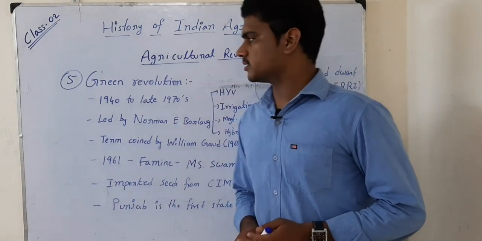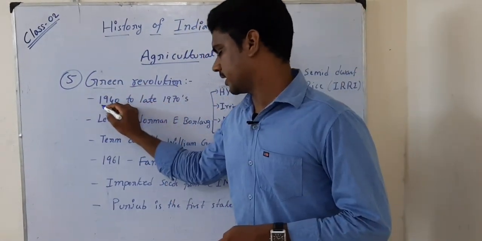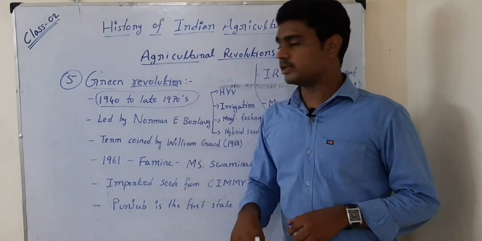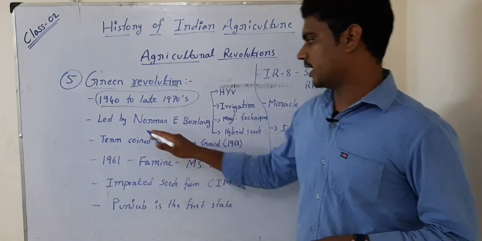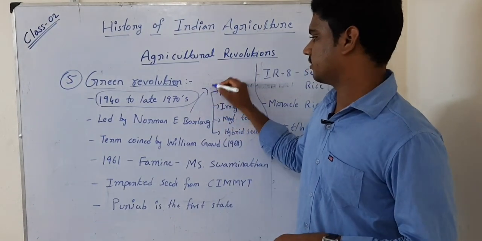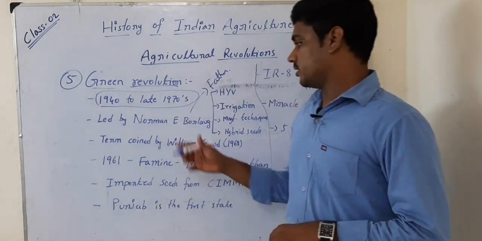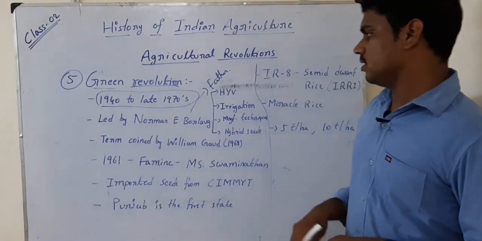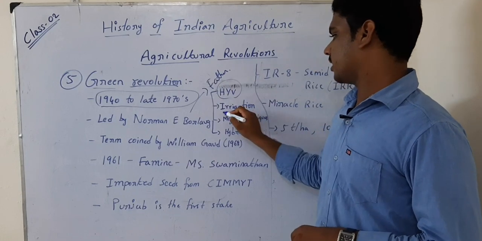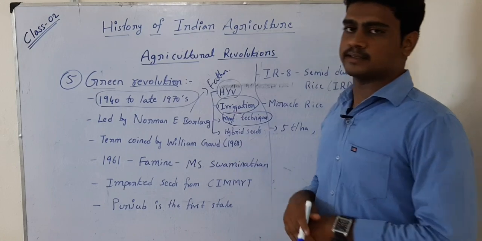The last one is the Green Revolution. The Green Revolution took place between 1940 and the late 1970s, and was led by Norman E. Borlaug. He is called the father of the Green Revolution, and he is the one who started bringing out high yielding varieties, and also changed irrigation structures and management techniques like farm machinery.